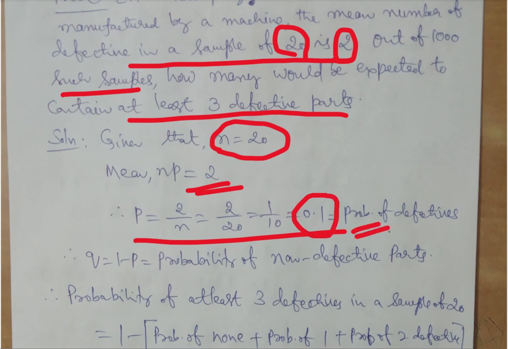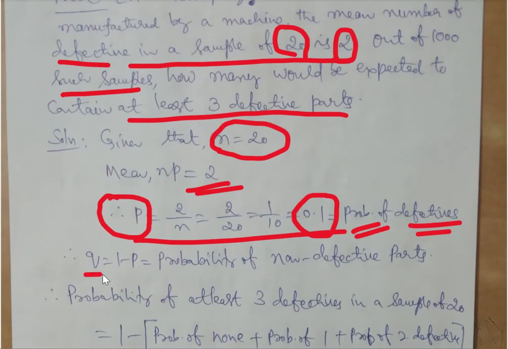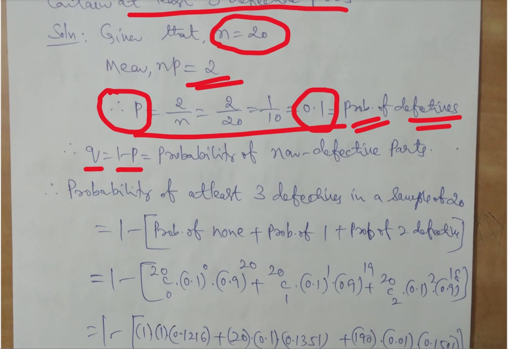We are given the number of defectives in a sample whose mean is 2. When the mean is 2, that corresponds to defective, so p also should correspond to the defective item. Thereby the probability of defective is p. So q, the probability of non-defective, is 1 minus p, which is 0.9.